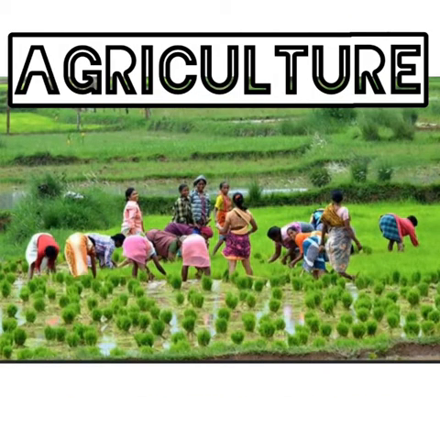Dear students, take page number 16 in your science book. Let's start. Agriculture. What is agriculture? The practice of growing plants on a large scale for food or other purposes is called agriculture.